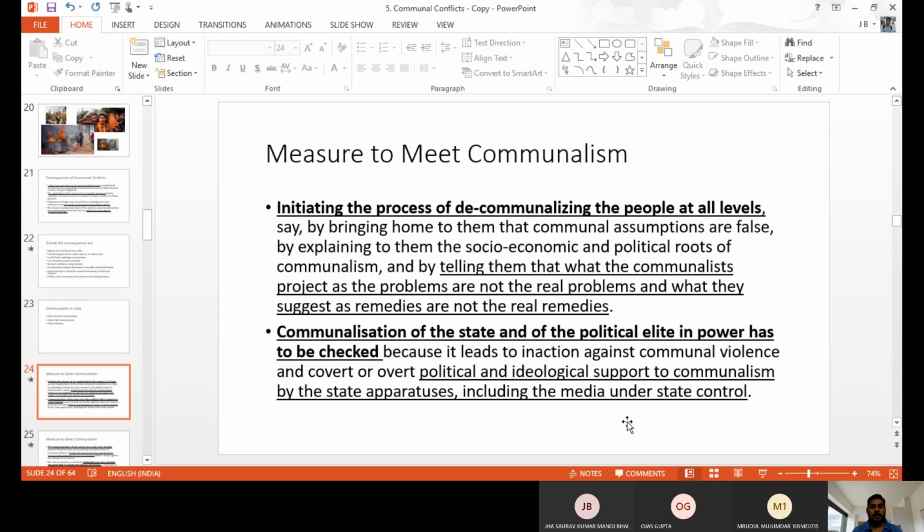Next one, the communication of the state and the political elite power has to be checked. If they are not controlled, the political elite or politically powerful person is always speaking against the community, always saying some type of unwanted things, and again it leads to violence. So the voice and the activity of politically powerful people we have to check and control, then only can we control the violent activities.